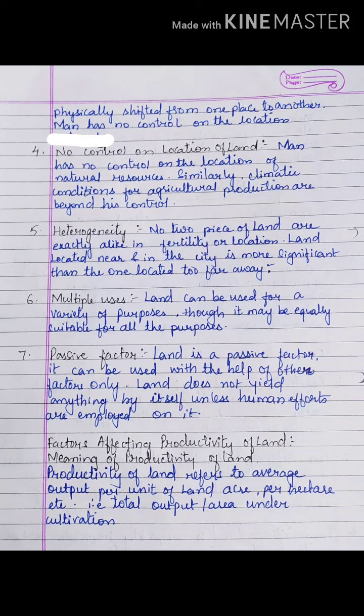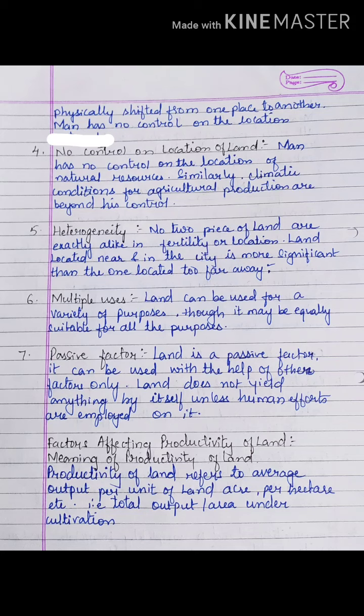Next is heterogeneity. What do you mean by heterogeneity? Heterogeneity means no two pieces of land are similar. Everyone has their own capability, you can say. Like two people cannot be similar, the same way land cannot be similar. Possibly one land is located near the river side and it is quite rich, so you can go for agricultural purpose. Another land is located in a desert area where there is no water, so you cannot go for agricultural purpose. So it is heterogeneity. No two pieces of land are similar.